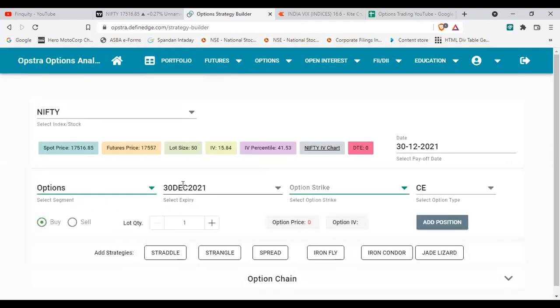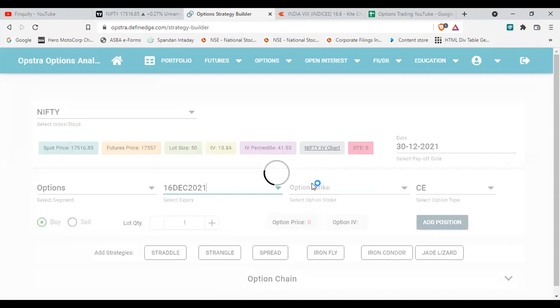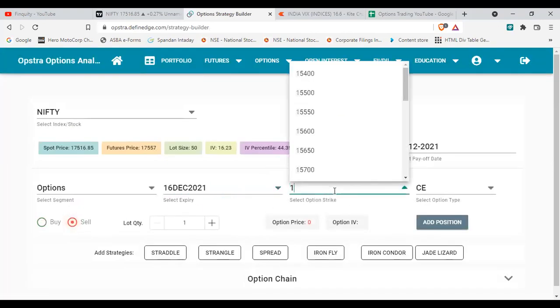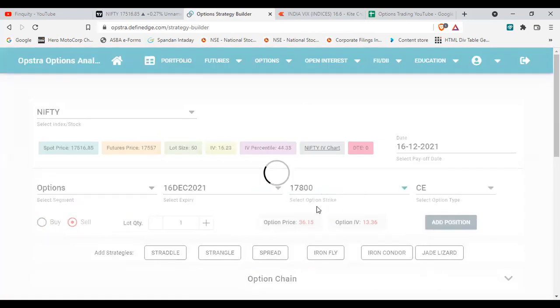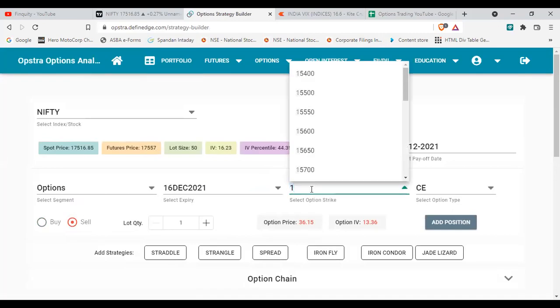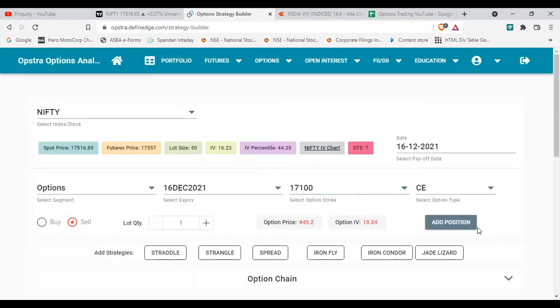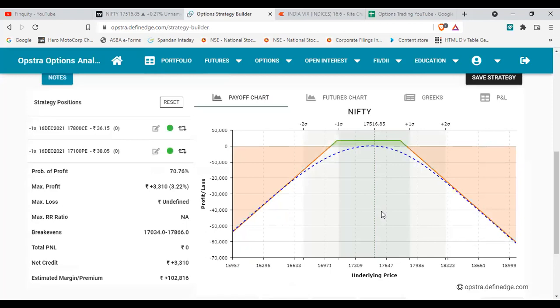So Nifty options, and we will select 16th December expiry, sell, and the 17,800 call option. So this is our position without hedge, where our maximum profit is around 3,000 rupees, and the margin we will pay is 1,02,000 for 3,000 rupees per lot. But if we look here, our loss is undefined, and if the market moves in one direction very fast, our loss will be undefined.